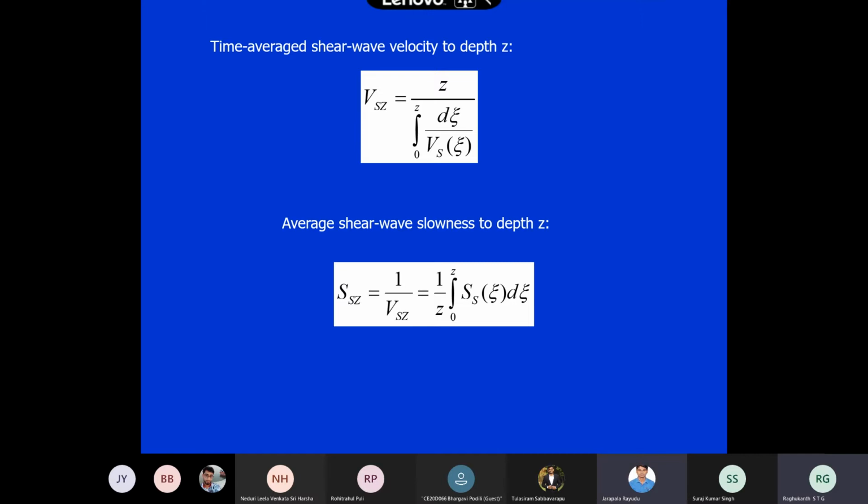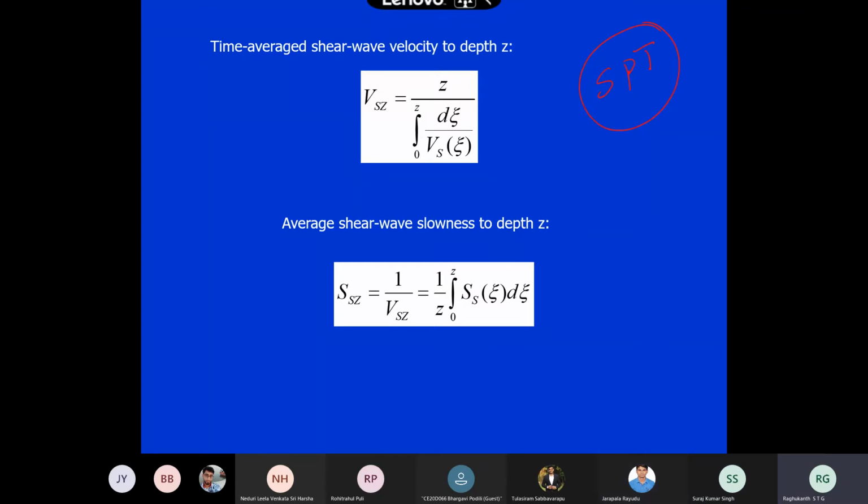CBR, California bearing ratio, but before that, what do they do generally, in all multi-story buildings also? What is the first thing they do in soil geotech? You remember SPT?